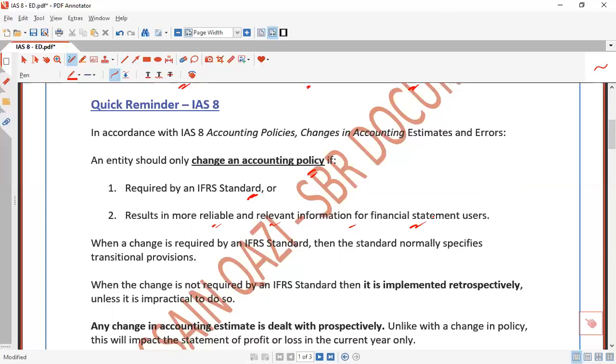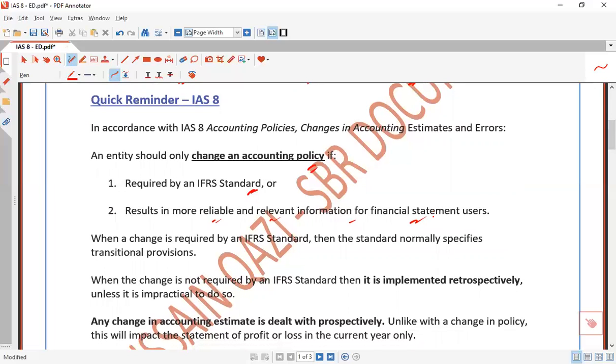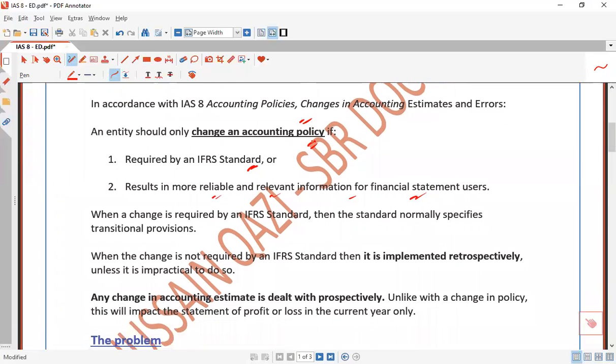Same case, for example, the revaluation to the cost model, or cost to the revaluation in IAS 16 or IAS 40, considering the consistency approach as well. So these two aspects need to be considered, either as required by IFRS or by the relevant standards. But in any case, if a change in accounting policy arises, ideally it is implemented retrospectively, unless a particular standard requires otherwise.